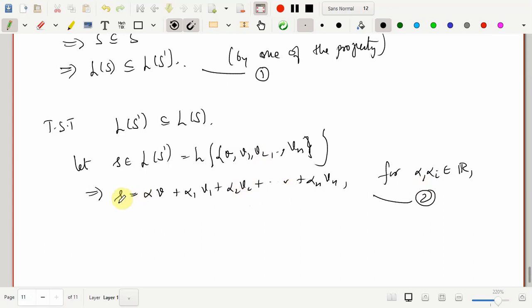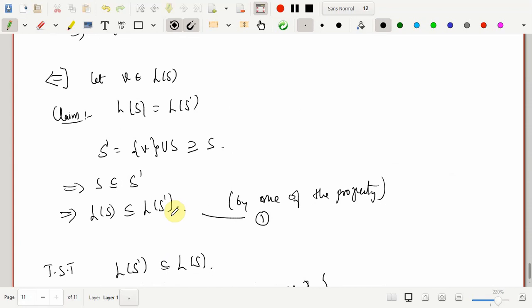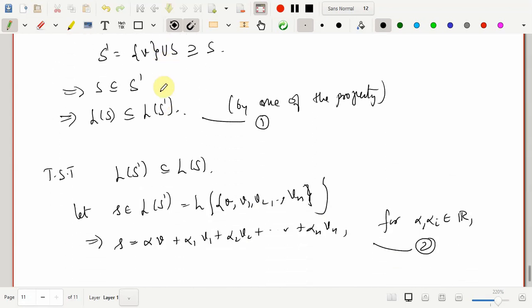What I need to show is that this is in the linear span of S. That means I should be able to write this as a linear combination of only vectors of S, that is V1, V2 dot dot dot Vn, but it has an extra element. But you know further, this V can also be reduced to a linear combination of vectors of S, because it is given that V is in the linear span of S. So now we are using that fact.